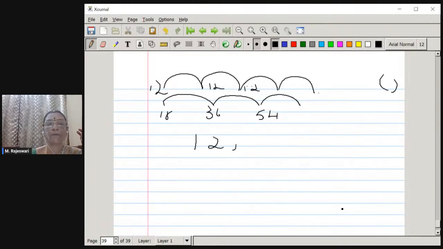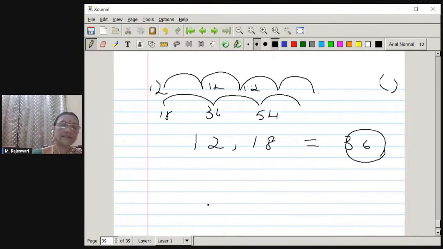So the LCM of 12 and 18 is going to be, find out. So it is 36. So after 3 laps for one and 2 laps for the other, at the 36th minute they will both be meeting at the same point. So you should conclude like that.